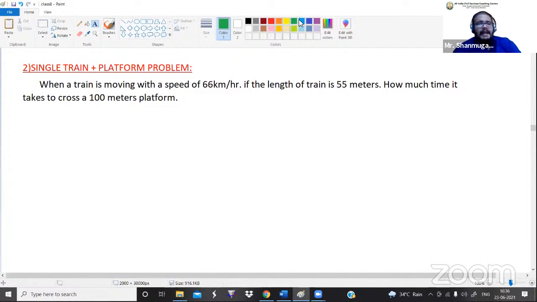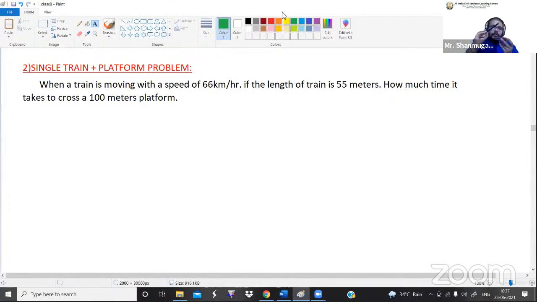The second type is the single train plus platform problem. So in the previous concept, what was that? Single train plus standing man. Here also we are going to see the concept of a single train, but additionally, instead of a standing man, the concept is a platform problem. Guys, listen here. What is the basic meaning of that? So this is a platform. Just imagine this is a platform or bridge. This is a train. So the train is traveling on a platform like this. So you just think of that.